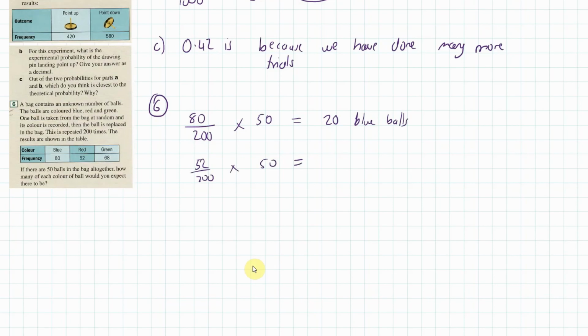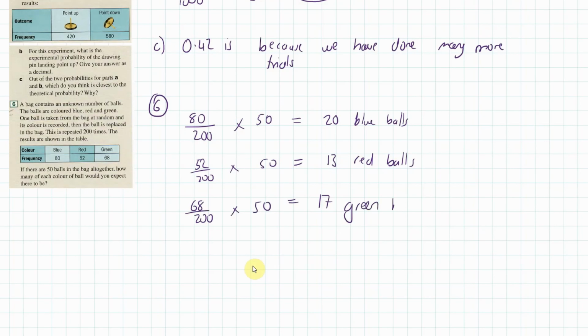Hang on, is it 50? Yeah, it's 52 over 200. 52 divided by 200. And we're going to times that by 50. This gives us 13 red balls. And finally, the green, 68 out of 200 times 50. So 0.34 times 50 gives us 17 green balls.